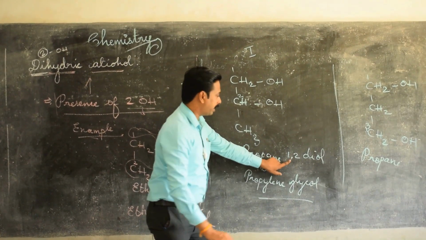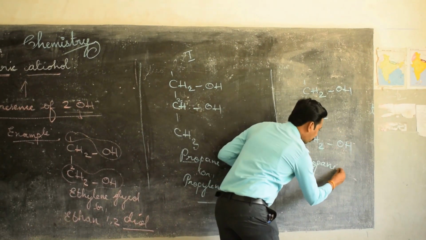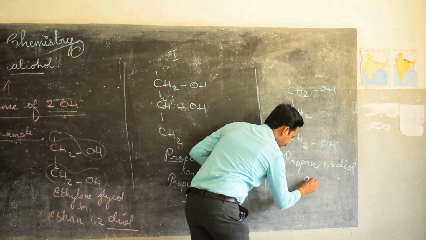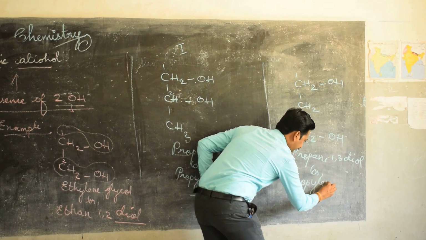But instead of 1,2 diol, you have to add 1,3 diol. Propane 1,3 diol, which is otherwise called propylene glycol.